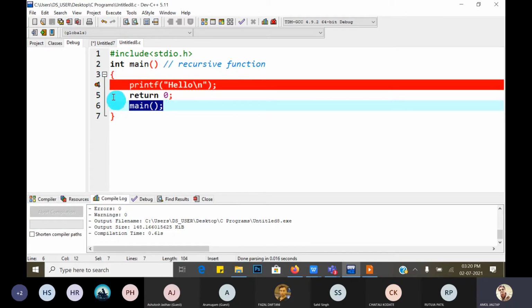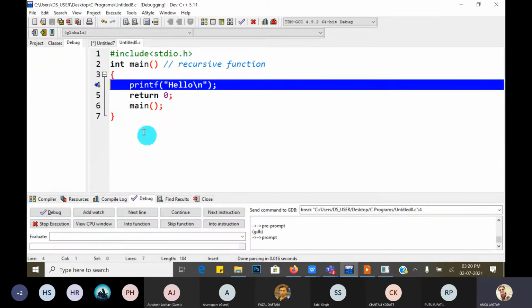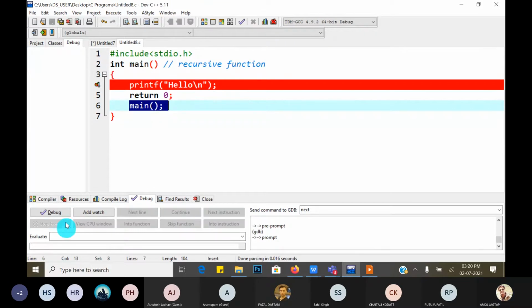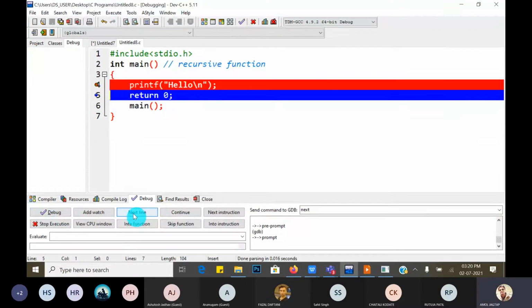If you want to debug it, just choose the debug option and go to the next line. Okay, completed. Main is not executed again. Yes, observe the output. I have started debugging, just watch.